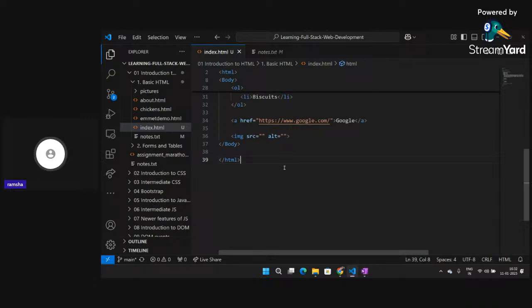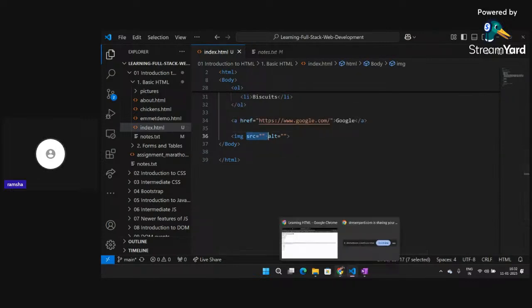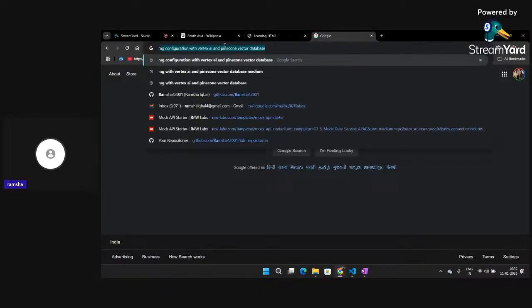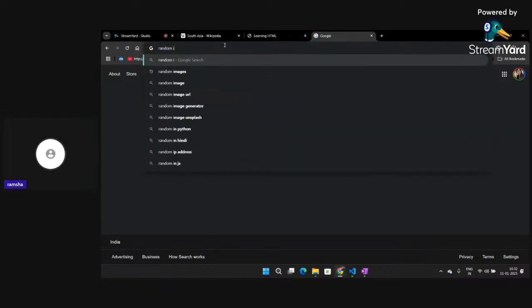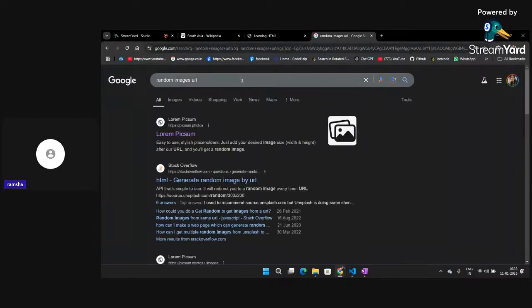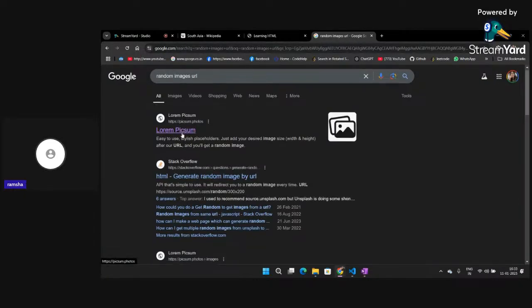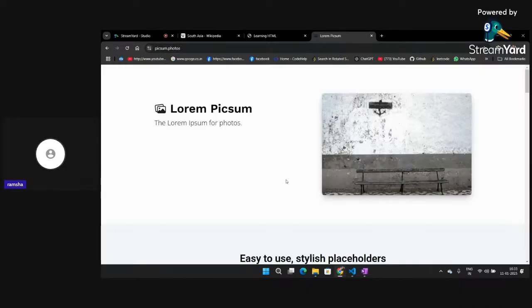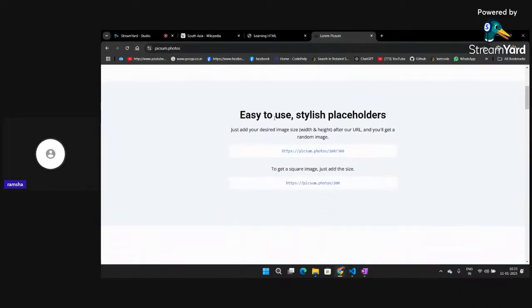So what we can do is, inside the src, if we go to Google and search random images URL, for example, and this is Lorem Picsum. Okay, they are giving me random image URLs.